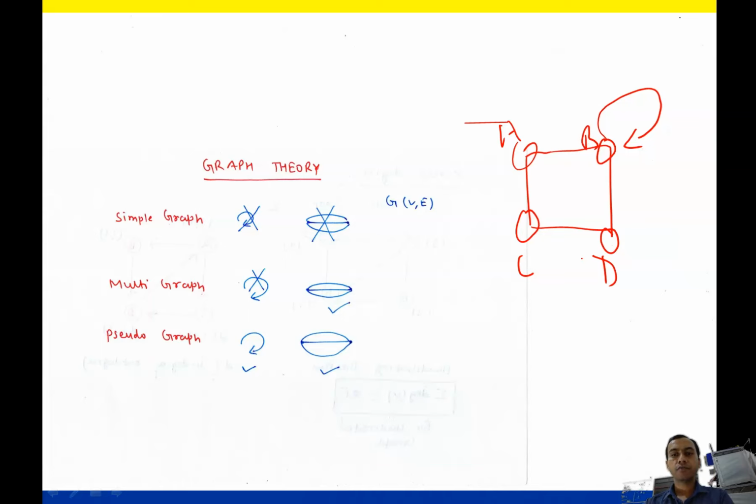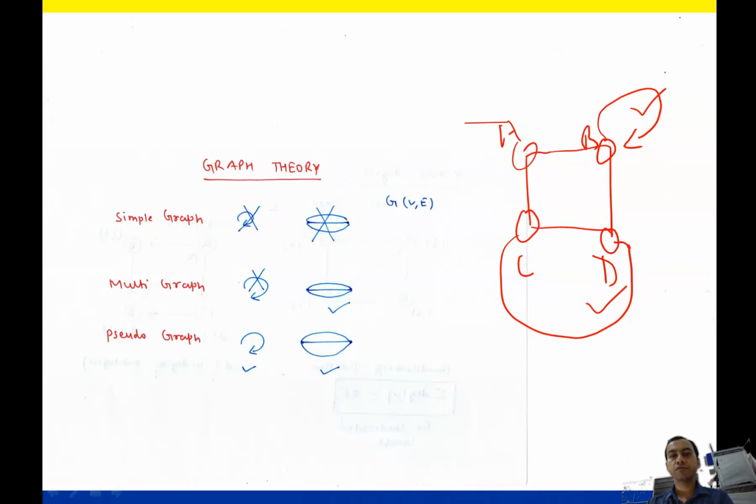Second is multigraph. So what is multigraph? For the multigraph, loops are not allowed and parallel edges are allowed. What is a parallel edge? C to D is a path. If we make another path like that from C to D, it is called a parallel edge. So this type of edge is allowed, but loops are not allowed in the multigraph.